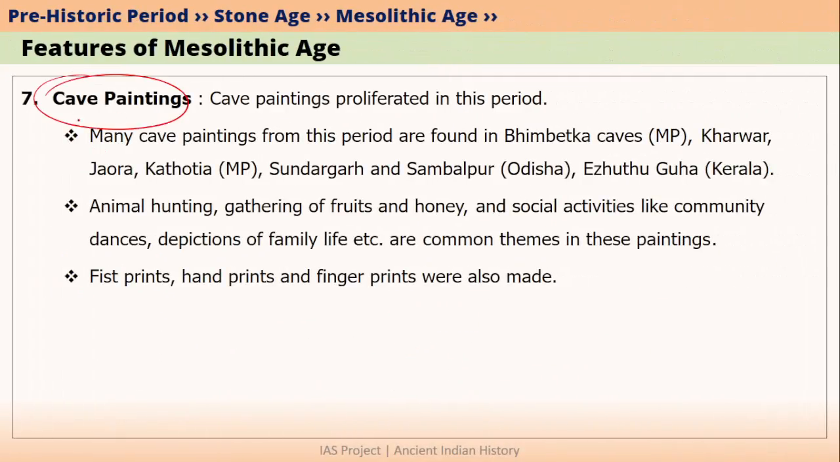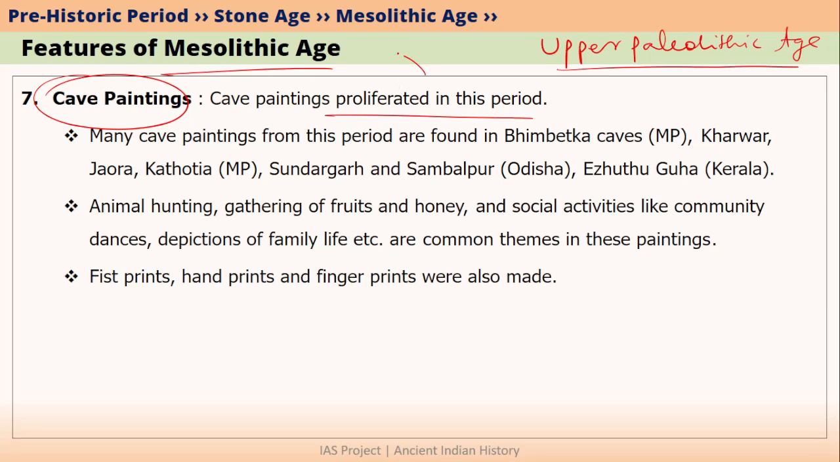Let's talk about cave paintings in the Mesolithic age. In our previous video, we talked about how cave paintings first started in the Upper Paleolithic age. But during the Upper Paleolithic age, the number of cave paintings was very small. So cave paintings proliferated during the Mesolithic age. What do we mean by proliferated? Proliferated simply means the number has increased rapidly. So many cave paintings were done in the Mesolithic age.